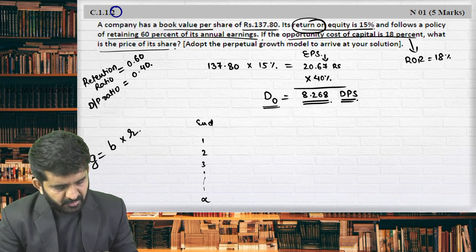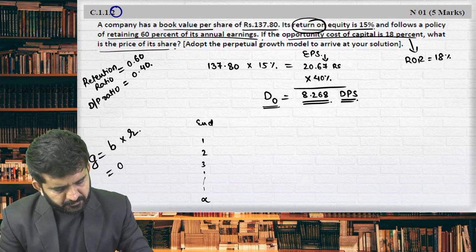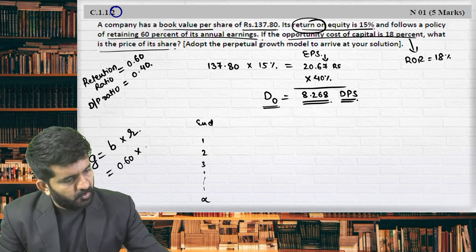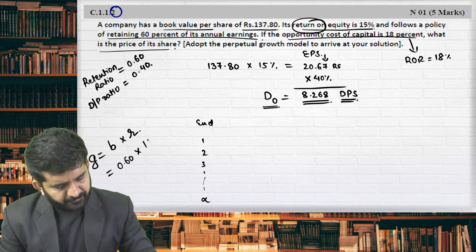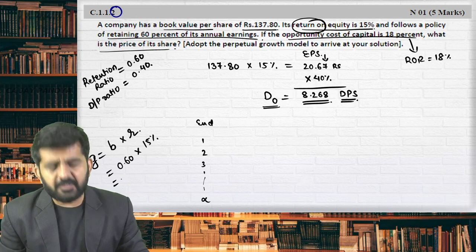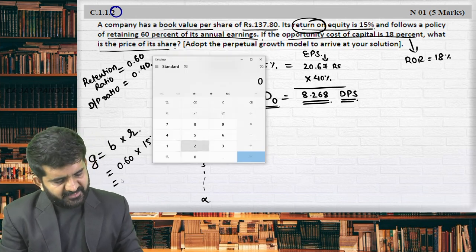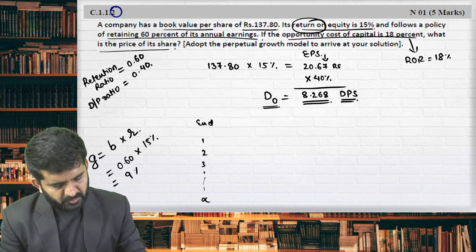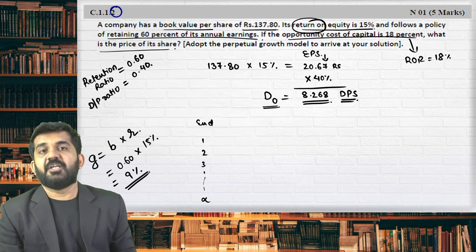So what is the retention ratio? 60%. What is the return on equity? 15%. So 15 into 0.6 is 9. So 9% will be nothing but growth rate.